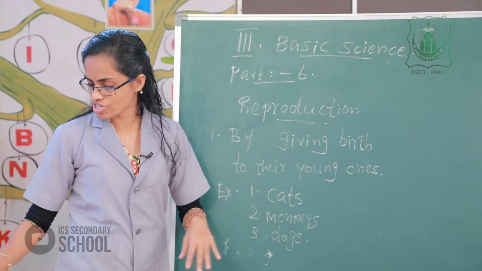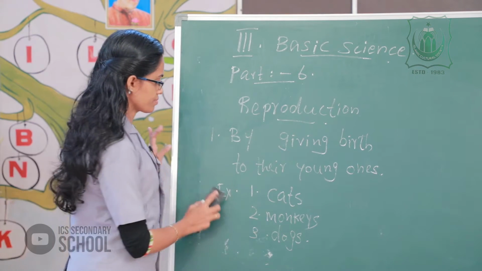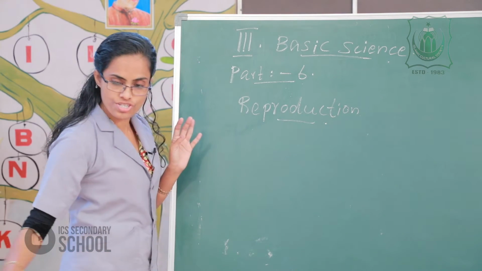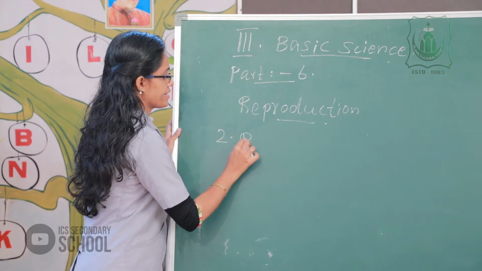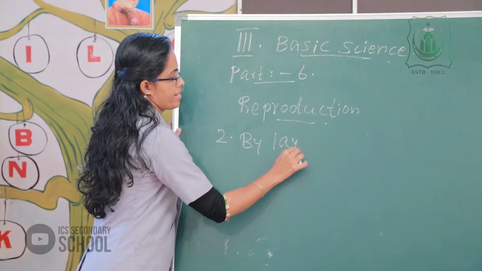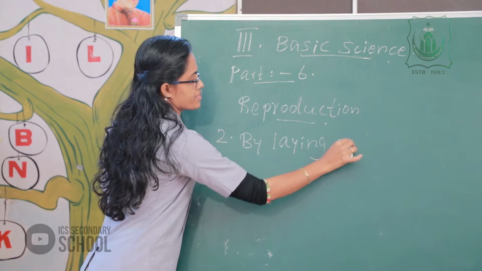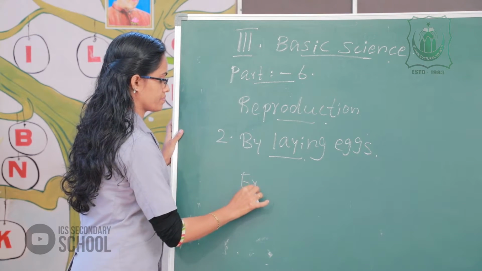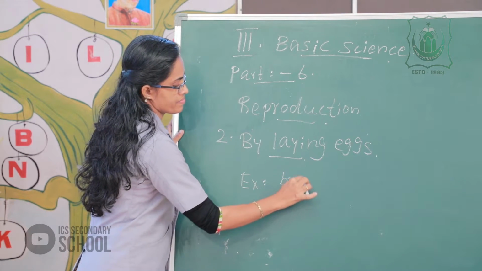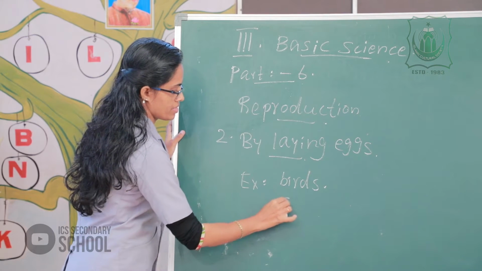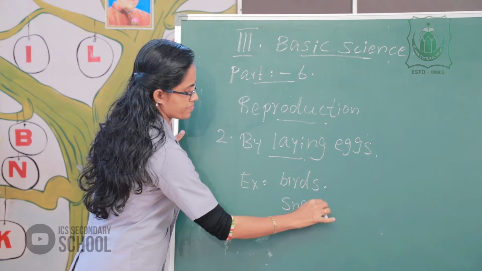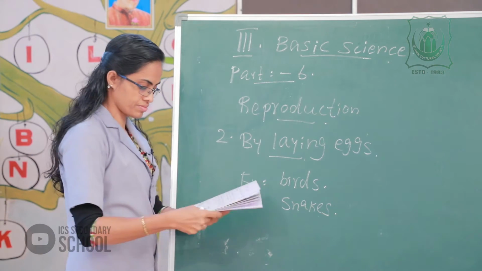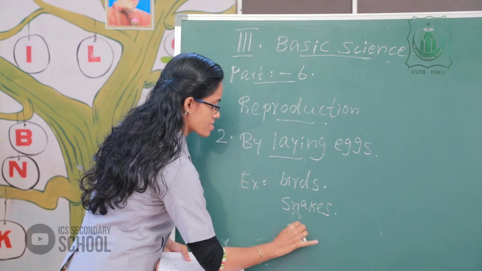Okay. The next, by laying eggs. Examples: birds, snakes, frogs.